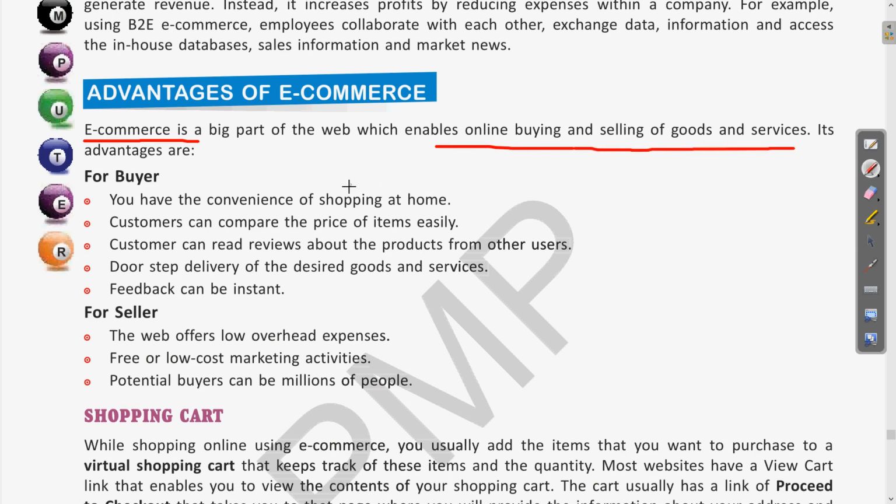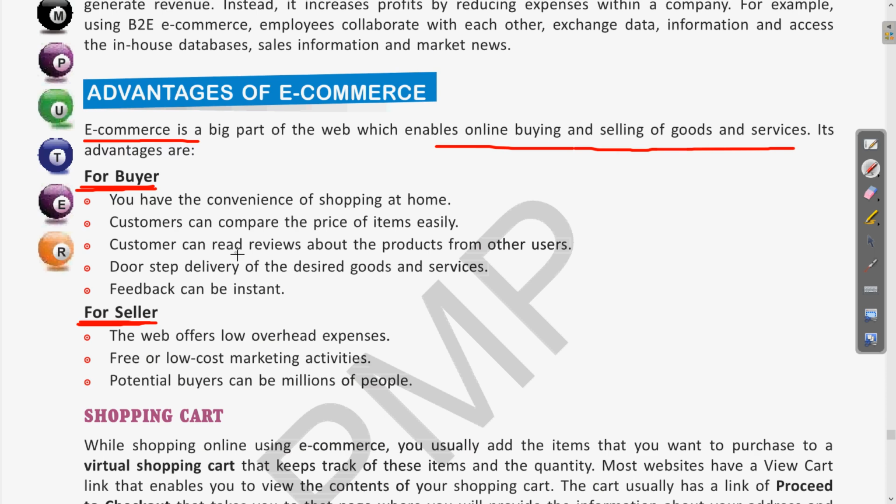Now let us see the different advantages of this. These advantages can be separate for different persons. If there is a buyer, what are the advantages of e-commerce for the buyer, and what are the advantages for the seller? Let us see this one by one.